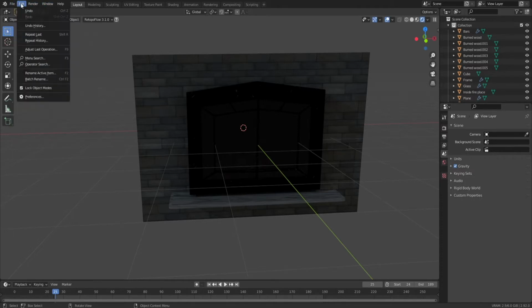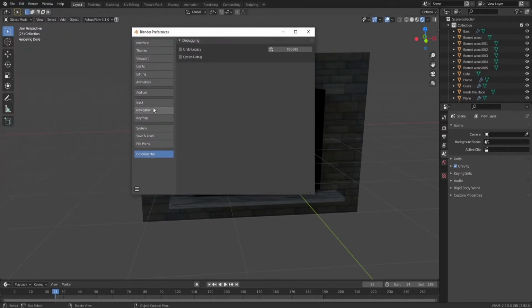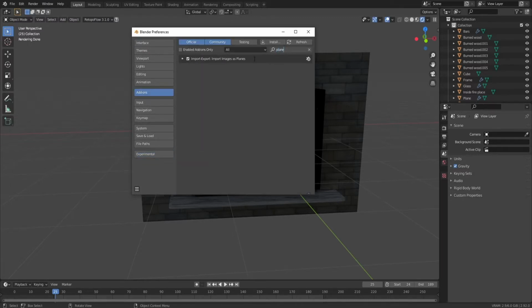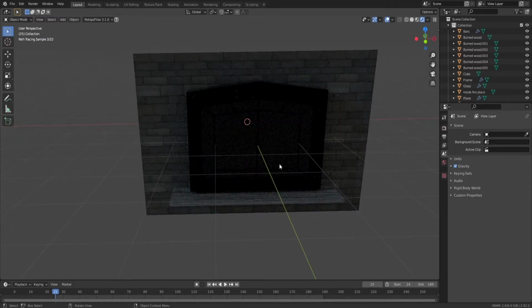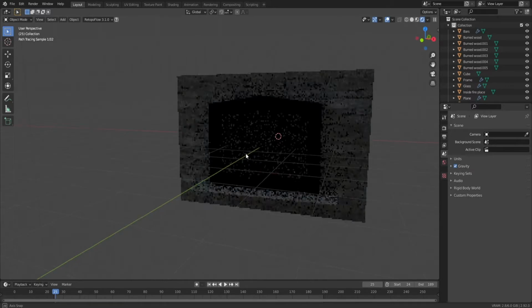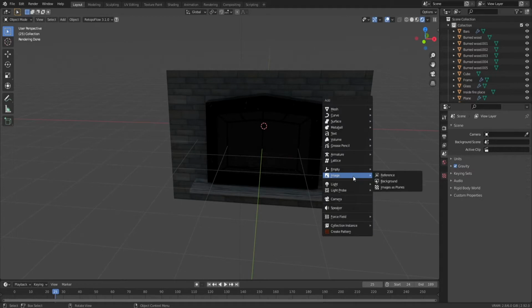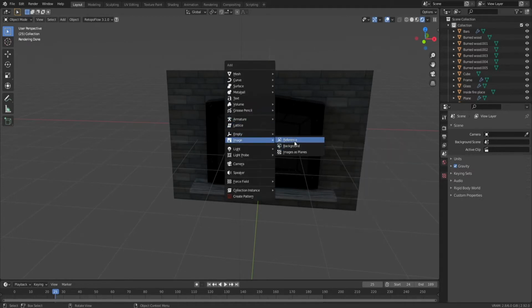So we're going to preferences, and then we go to add-ons, and then we search up plane, and you will see this add-on. It's already pre-installed, but you have to enable it if you have never used it before, which is basically import-export, import images as planes. What this actually lets you do is, if you use Shift A to add something to the scene, you see an extra option called images as planes.